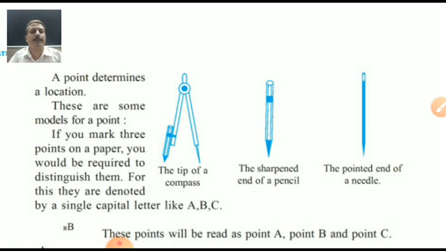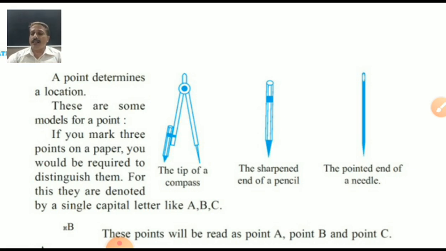Next thing is a pencil or pen tip. The sharpened end of the pencil. Always sharpen your pencils. The pointed end of a needle. Yes, a needle also is there. Now look here: a point determines a location. These are some models for a point. Yes, students, today we are discussing only textbook matters.